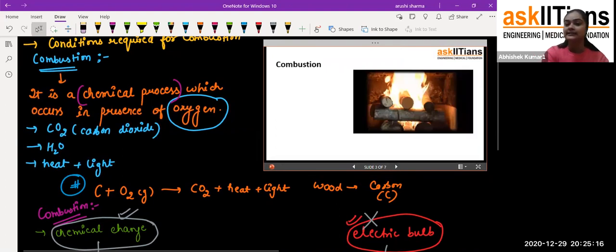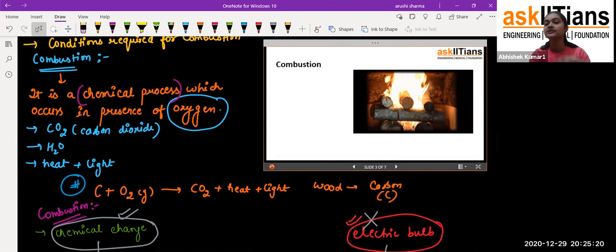In this case also there are some wood logs, and the wood logs are getting burned in the presence of oxygen, and we are getting heat and light from it, and there will be a release of carbon dioxide into the atmosphere, because carbon dioxide is a gas. It is a gas, so it will be released into the atmosphere. Fine, got this point?